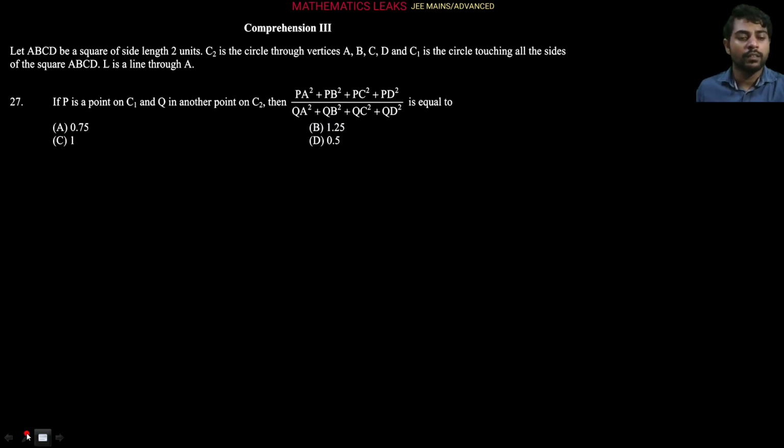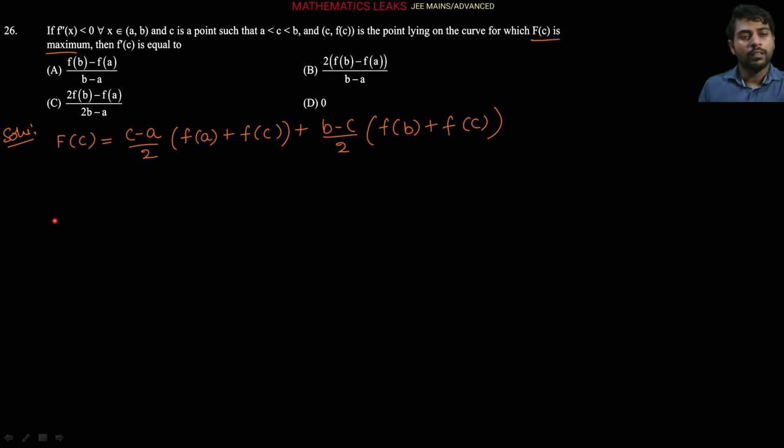So from here, let's do the differentiation. Why? Because the maximum of f(c) is given here, correct? Now it is given that (c, f(c)) is the point lying on the curve for which f(c) is maximum. So for maximum and minimum, you know that we have to find the critical point, and at the critical point the second derivative must be negative. So let's do differentiation with respect to c of this given equation. Before that, let's do simplification, because some terms are getting cancelled here.